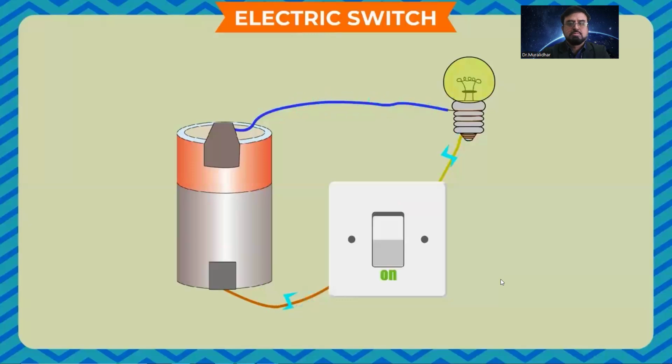When the switch is on, the circuit is said to be closed circuit. In this case, the electric current flows from the cell to the electric device connected to the circuit and the device is in operation. On the other hand, when the switch is off, the circuit is said to be open circuit. In this case, the circuit breaks off and electric current does not flow through the electric device connected to the circuit, and thus the device does not work.